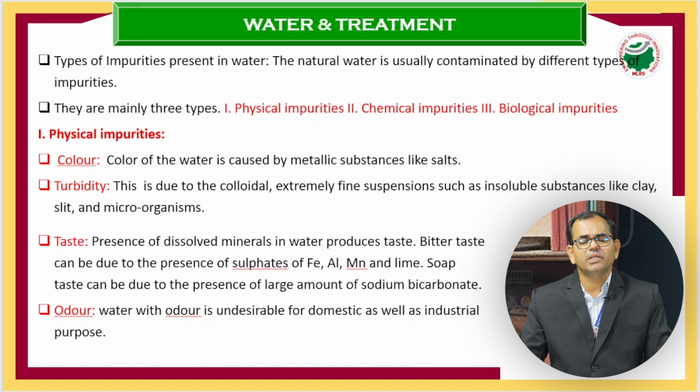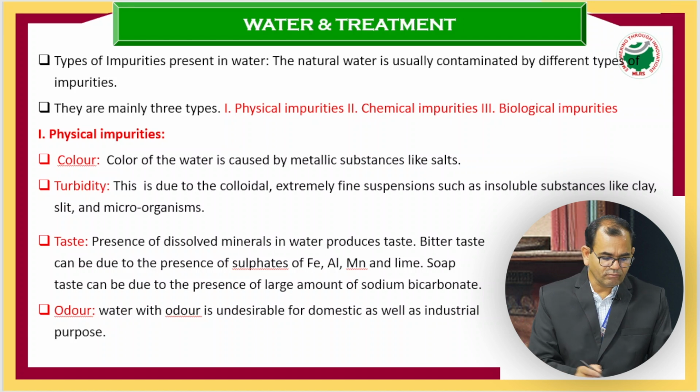And the final third one is biological impurity. Biological impurity is pathogenic water, which has pathogenic bacteria, fungi, algae, and viruses. So these are broadly the 3 impurities present in water.